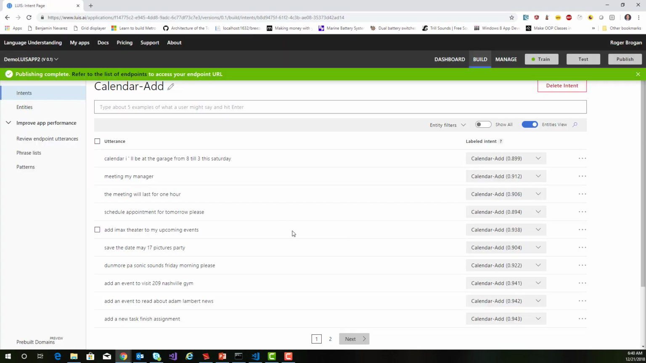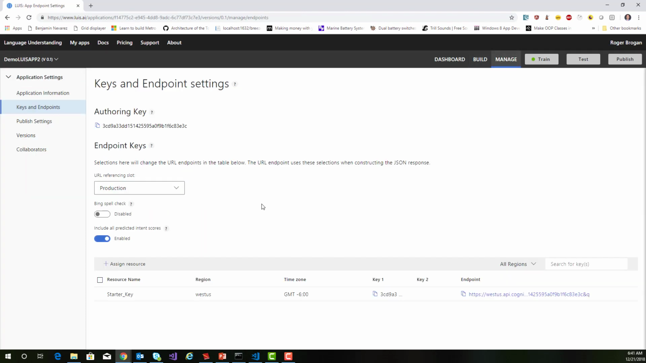When it's published, when we actually call the endpoint, we can take a look at the endpoint here. And these are important things, right? For one, we need an authoring key, and we're going to need the endpoint key here for production. And we're going to have our actual endpoints here as well. So how do we configure all of that stuff? Let's go ahead and set that up.